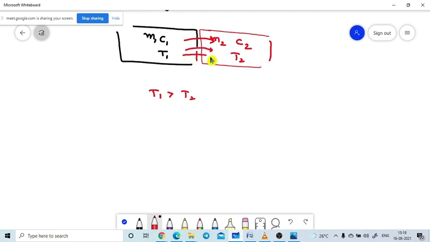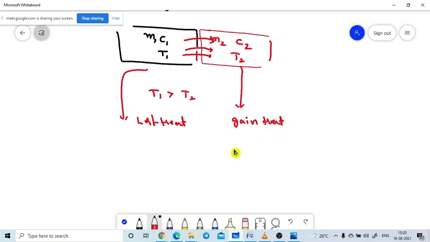So the hotter body will lose some heat energy, and the second body will gain some heat energy.